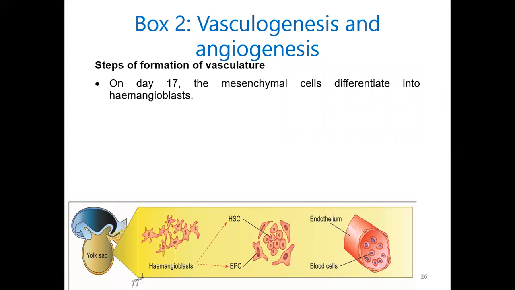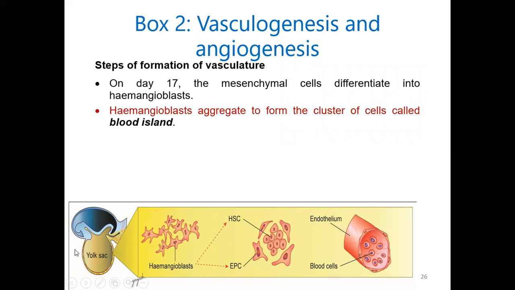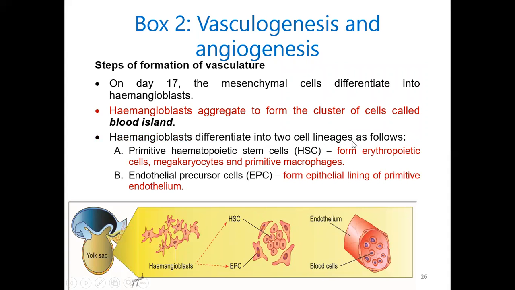Now, what are the steps in formation of vasculature? On day 17, the mesenchymal cells differentiate into the hemangioblasts. They aggregate to form clusters of cells called blood islands. Hemangioblasts differentiate into two cell lineages: primitive hematopoietic stem cells, which form erythropoietic cells, megakaryocytes, and primitive macrophages, and endothelial precursor cells, which form the lining of the primitive endothelium.